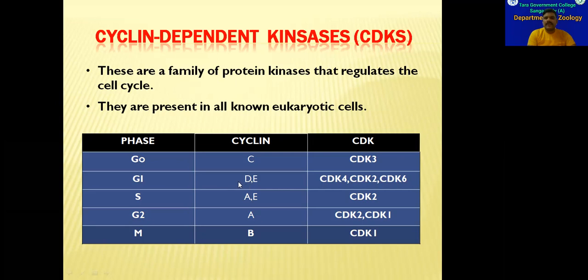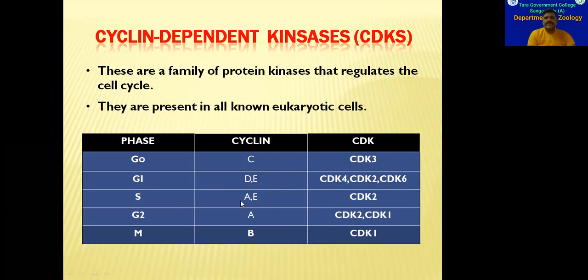And at the end of G1 phase, cyclin E also will be produced. Cyclin D will be controlled by CDK4 and CDK6. Cyclin E also will be controlled by CDK2. So CDK4, 2, and 6 will be activated by cyclin D and cyclin E.